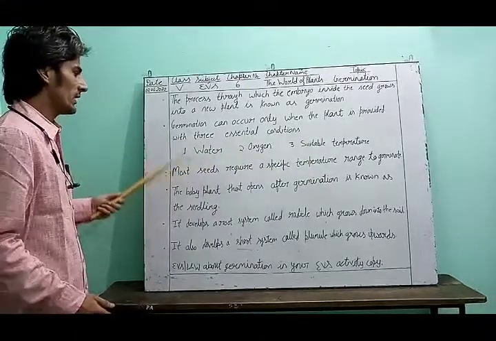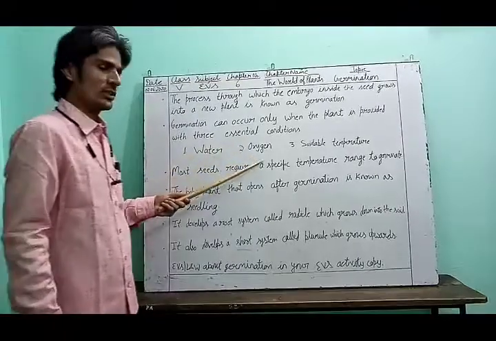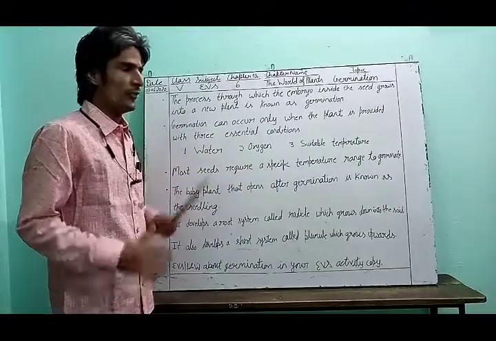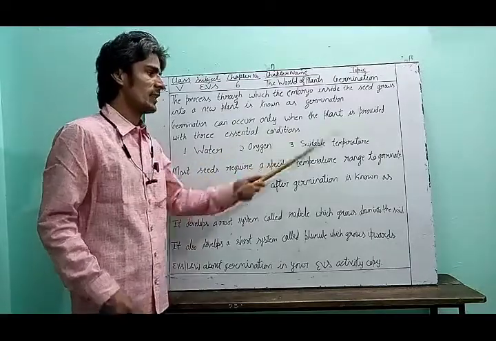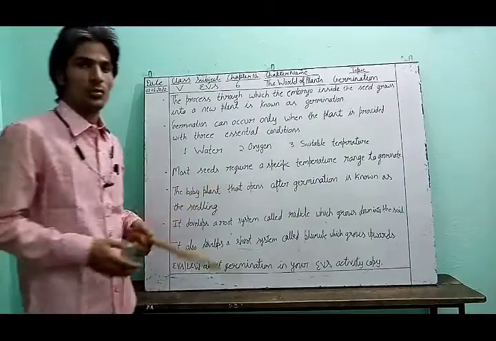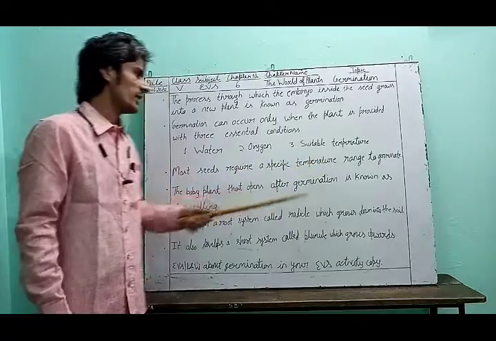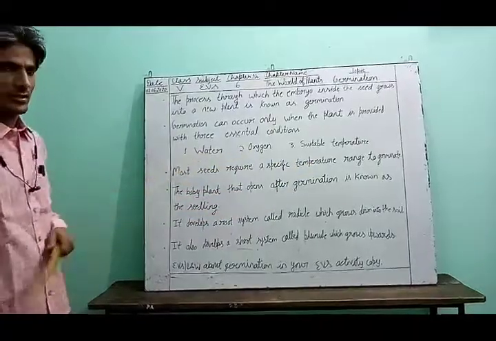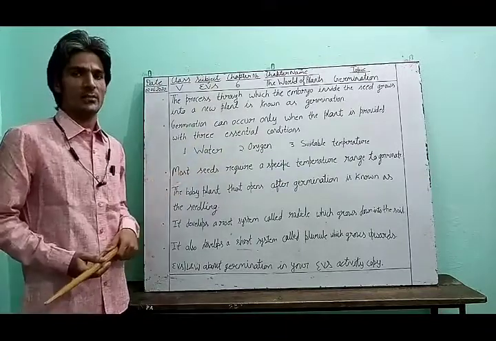Water, we all know that it is a liquid which helps us to live. Oxygen, it is a part of the air which is present all around us. Third, suitable temperature. Temperature means how hot and how cold, that difference is the temperature. So, suitable temperature, oxygen and water. These are the three conditions which are compulsory for germination to take place.